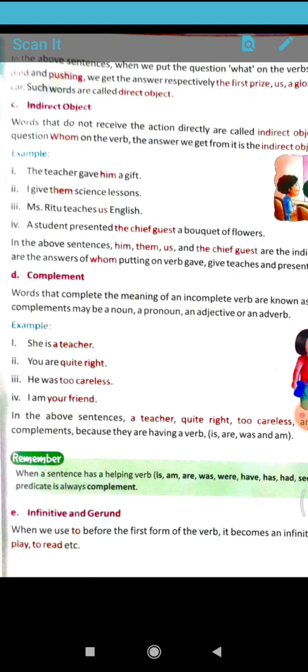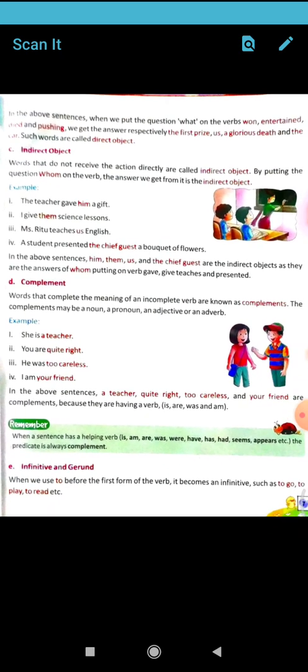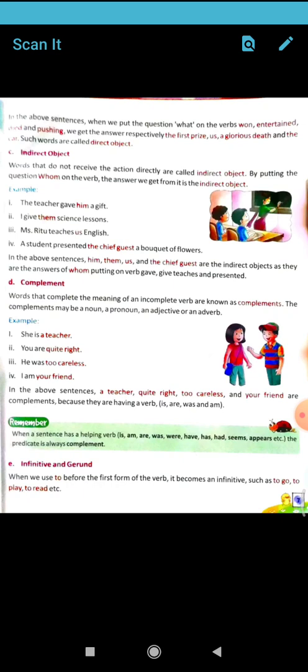Now after that, complement. What is a complement? Here given: words that complete the meaning of an incomplete verb are known as complements. The complements may be noun, pronoun, adjective or adverb. Check here: She is a teacher. He is intelligent. You are quite right. I am your friend. All of them are complements.